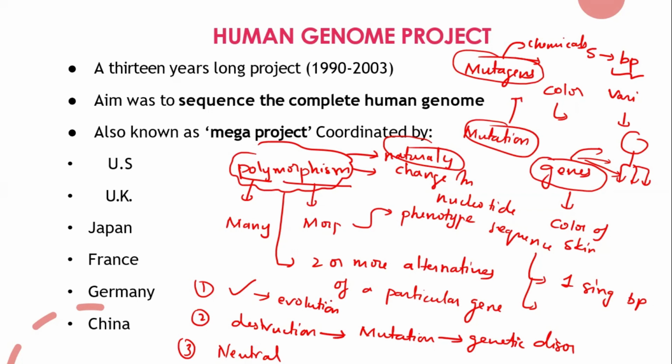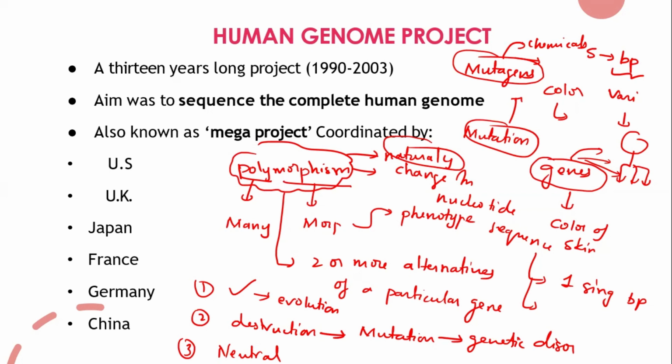It's not necessary that polymorphism is bad. Polymorphism is like diversity, like the color of the person or the height of the person. What about people who have skin diseases? That's a mutation. If a mutation changes a single nucleotide and gives a positive effect, you can consider that a polymorphism. But if the mutation causes destruction, then it's a genetic disorder or disease.